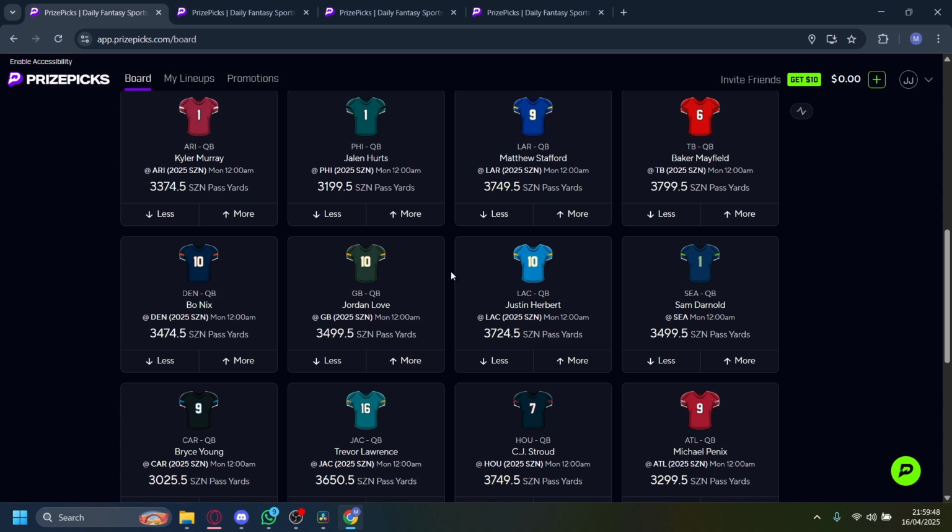Now, why does this work? If player A throws 3 touchdowns, there's a high chance at least one of them goes to player P. So if one prop hits, the other is more likely to hit too, right? So this is the core of the strategy of correlation.